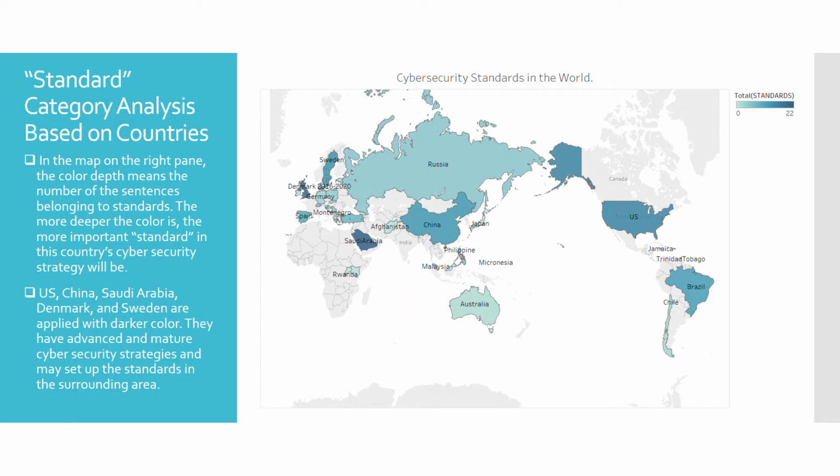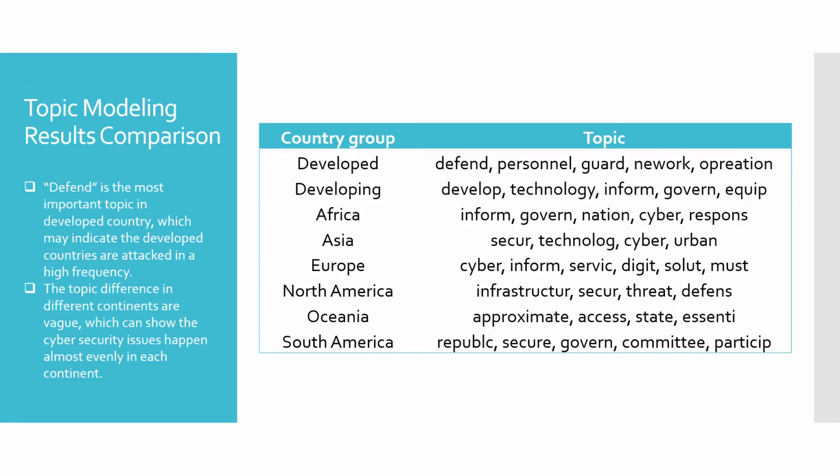And we drill down our analysis to the detailed part. We analyze the standards based on the countries. In the map on the right pane, the color depth means the number of sentences belonging to the standards. The deeper the color is, the more important the standard in the country's cybersecurity strategy. And finally, we found that the United States, China, Saudi Arabia, Denmark, and Sweden are shown with a darker color. They have advanced and mature cybersecurity strategies and may set up the standards in the surrounding area.